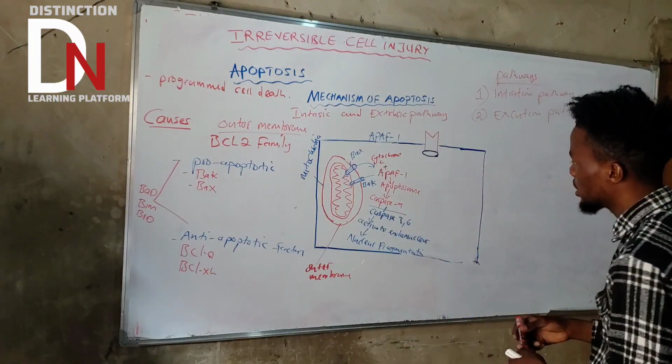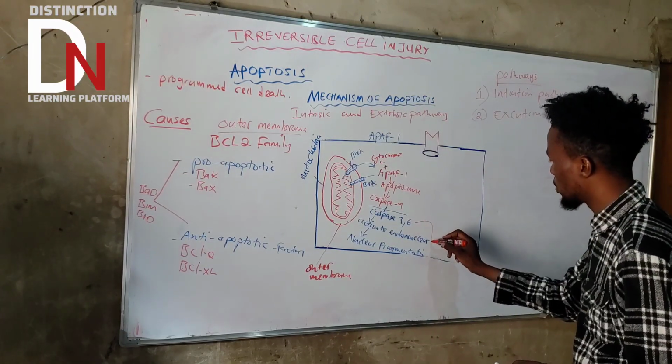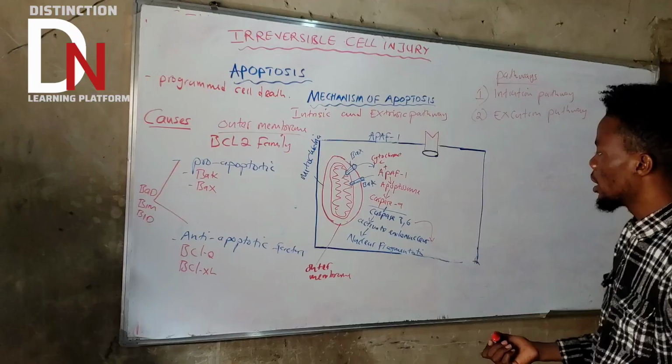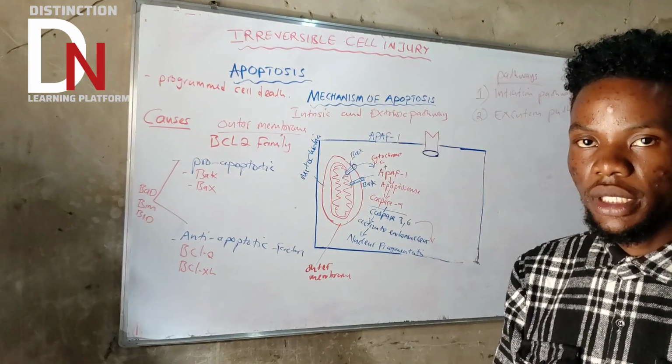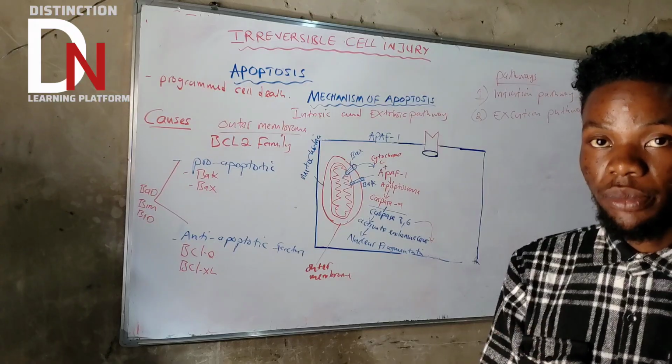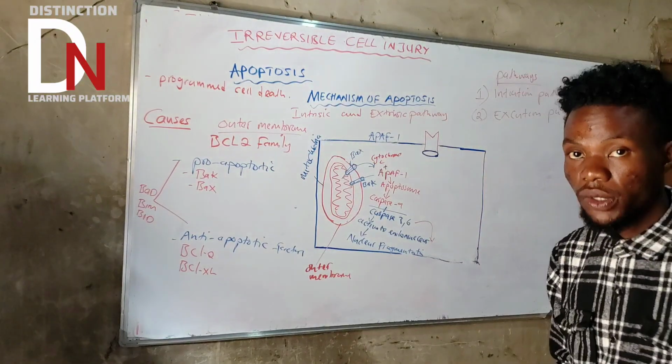What else do they do? Instead of endonucleases, they start activating proteases that will start breaking down the cytoskeleton of the cell.